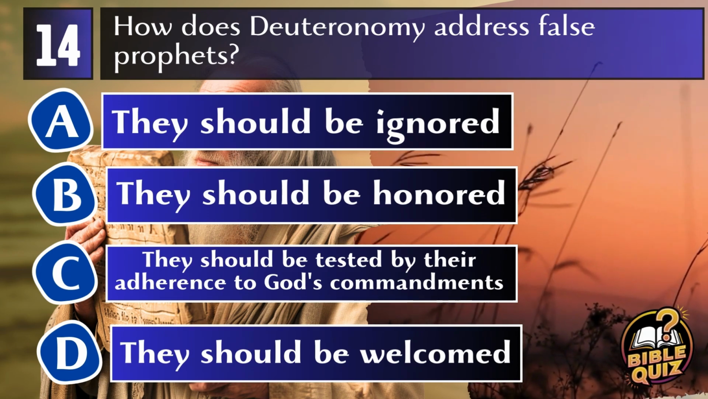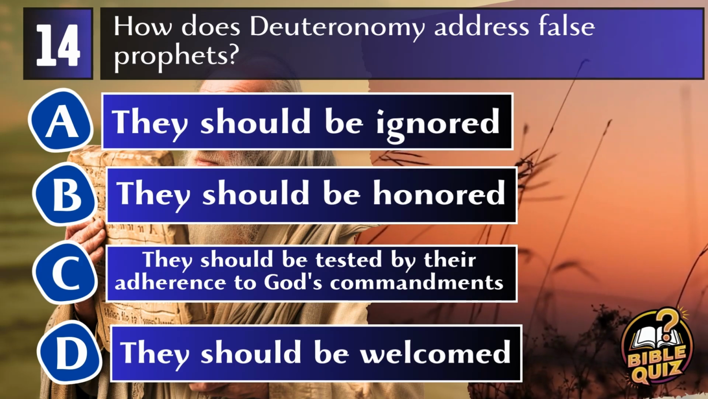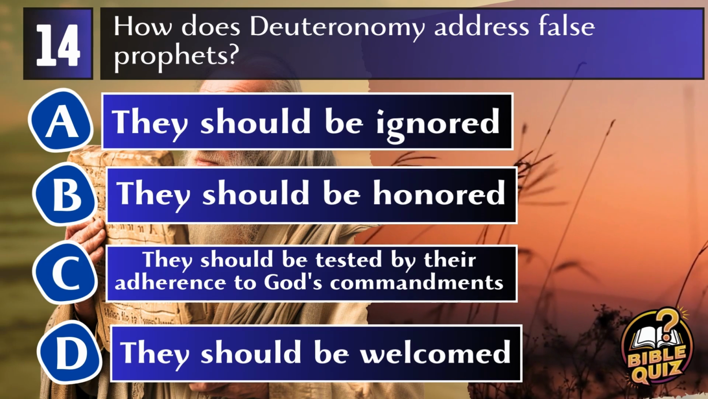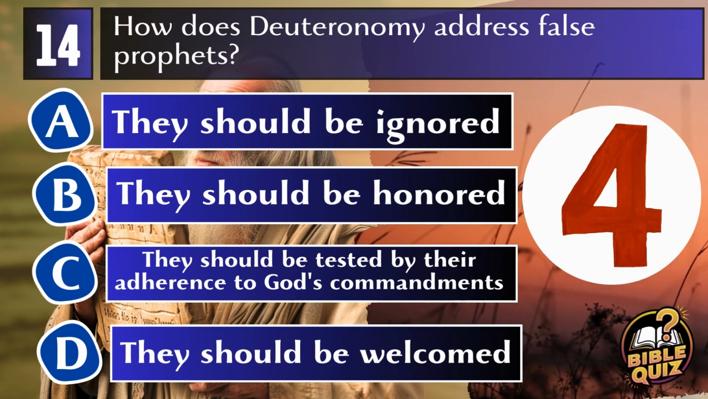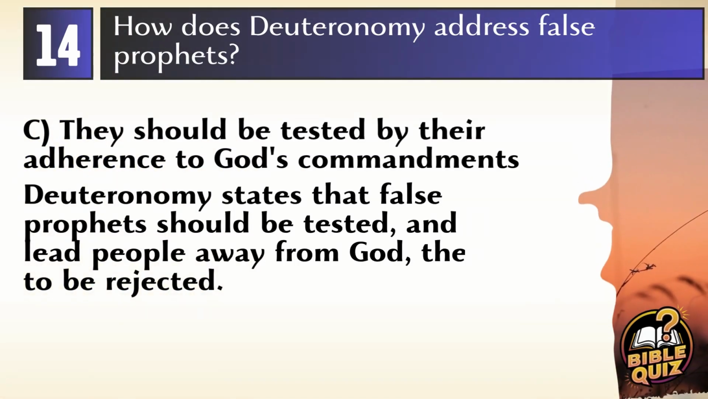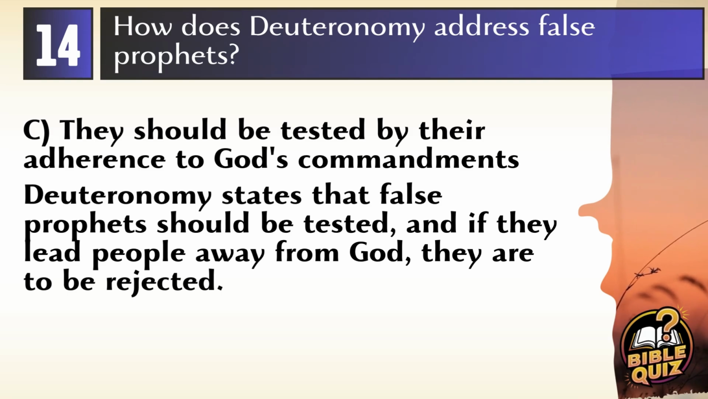A. They should be ignored. B. They should be honored. C. They should be tested by their adherence to God's commandments. D. They should be welcomed. Answer C. They should be tested by their adherence to God's commandments. Deuteronomy states that false prophets, even if they perform signs and wonders, should be tested against the teachings and commandments of God. If they lead people away from God, they are to be rejected.